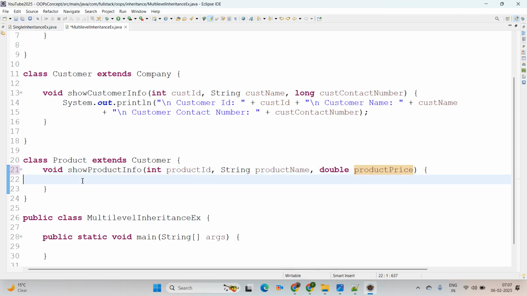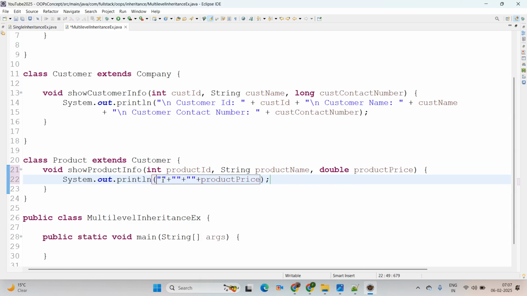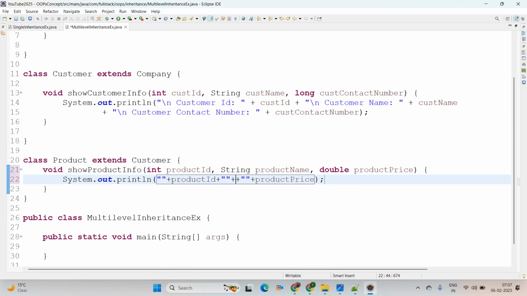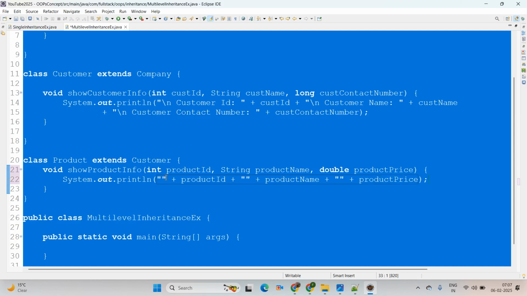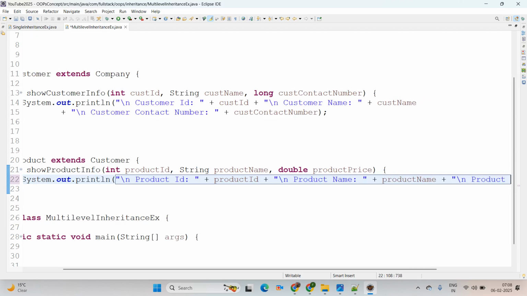We are trying to print this data here, that's why I am using the print statement, with \n: product ID, the next product name, and the last one is product price.